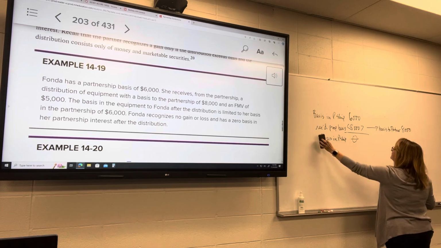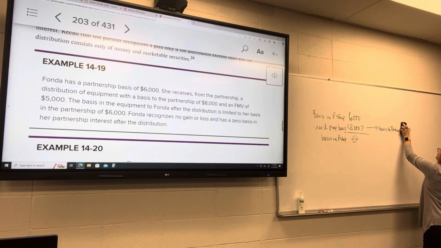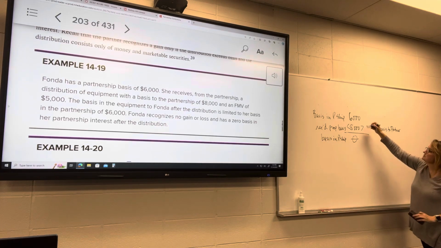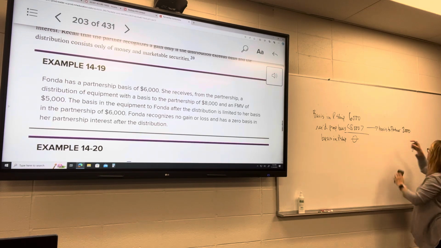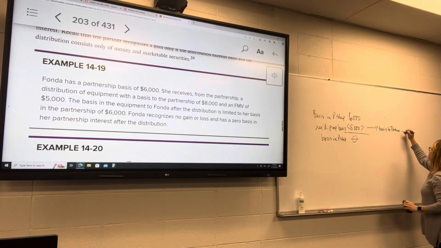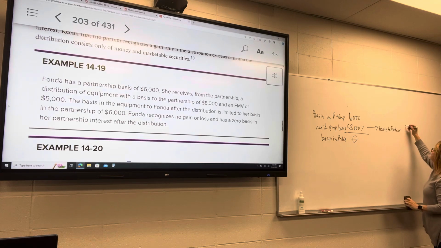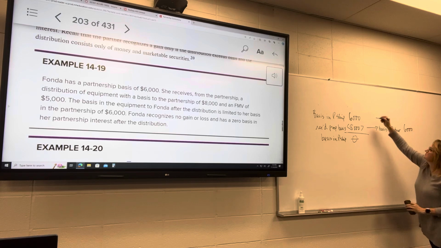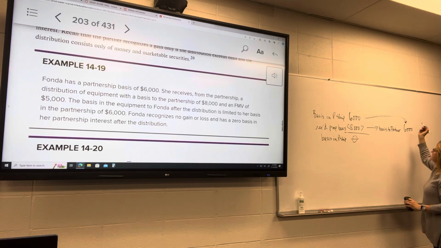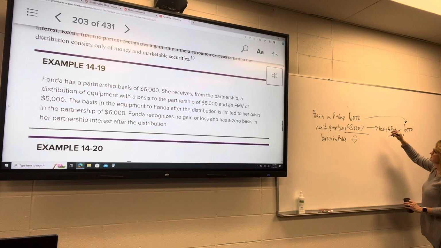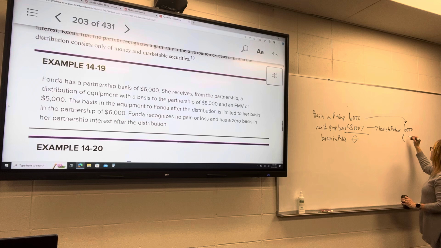So what's going to happen is that $2,000, now she's got a $2,000 basis to the partner is going to be the $6,000 basis of the partnership minus the $8,000 of the property.